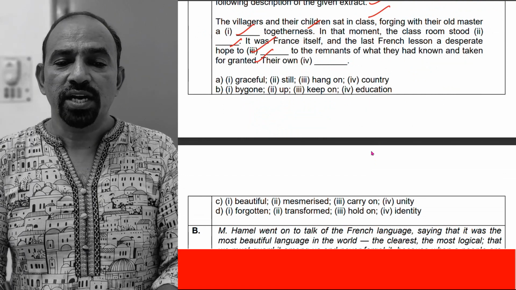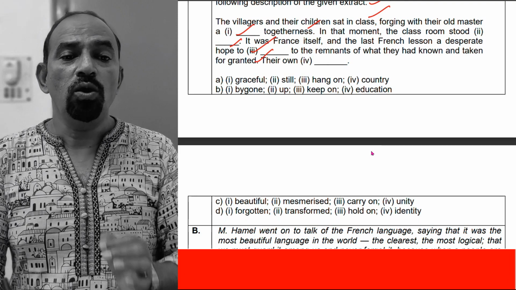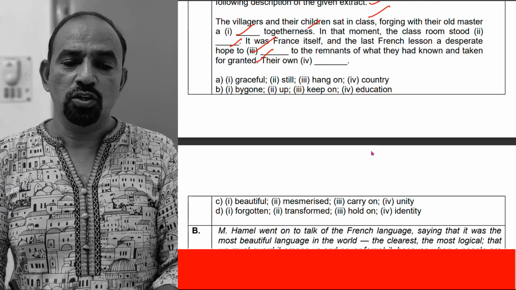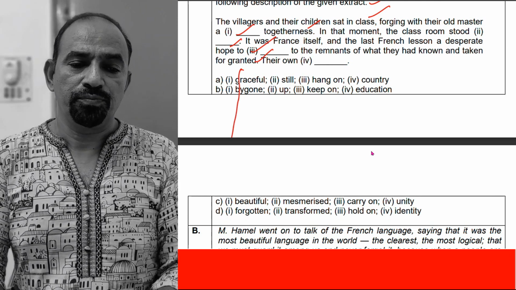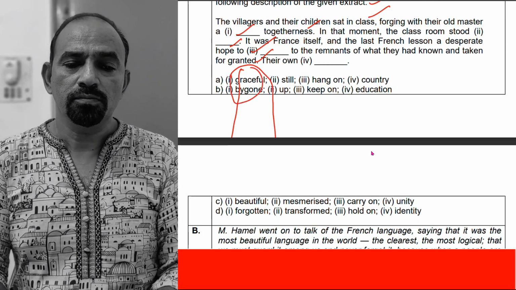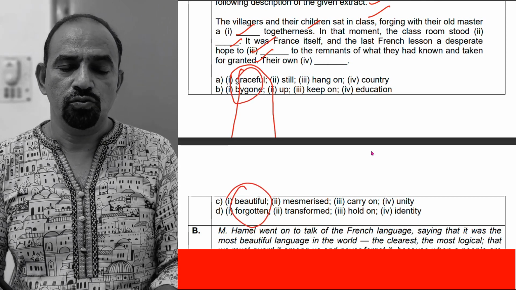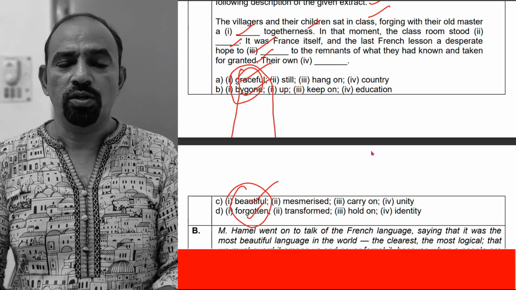The villagers and their children sat in class, forging with their old master a dash. Look at the options. First option, you have to choose: graceful, bygone, beautiful, forgotten.